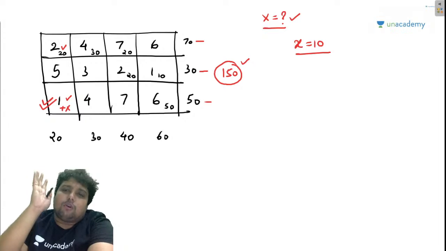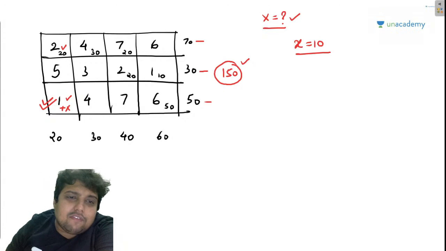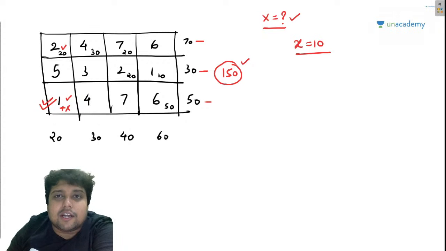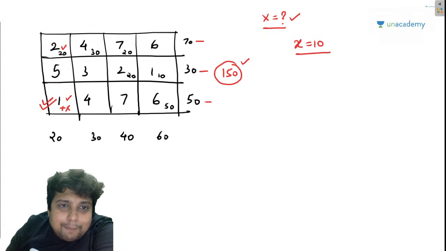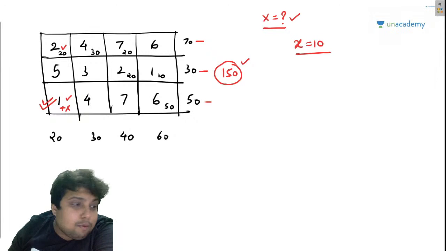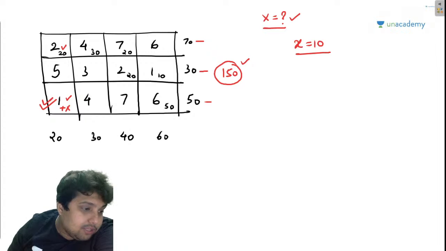Suppose I have given 10 packets of Maggie here. Then this 20 plus 10 will become 30. But this godown can sustain a maximum of 20 units only. I hope you people are getting my point, right?